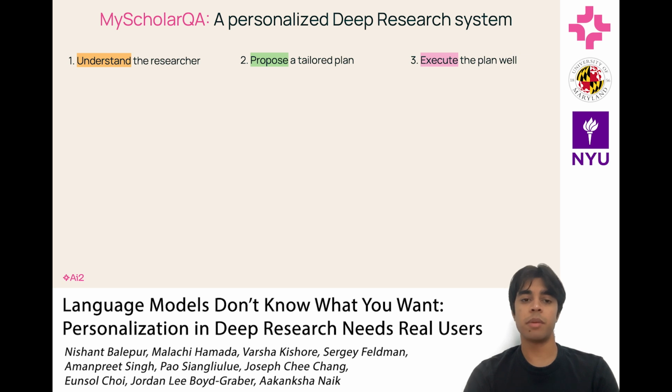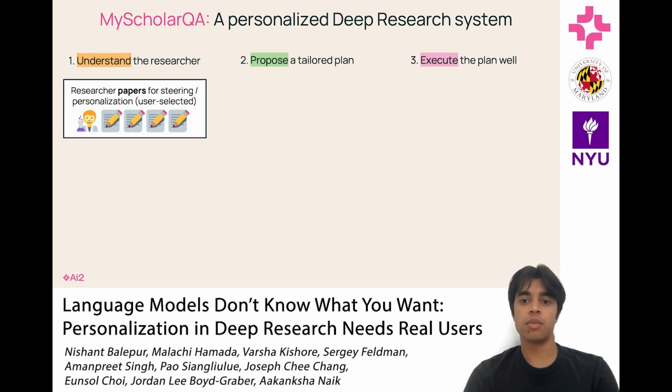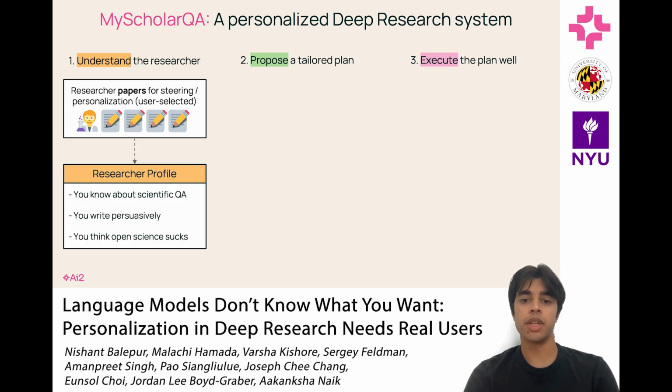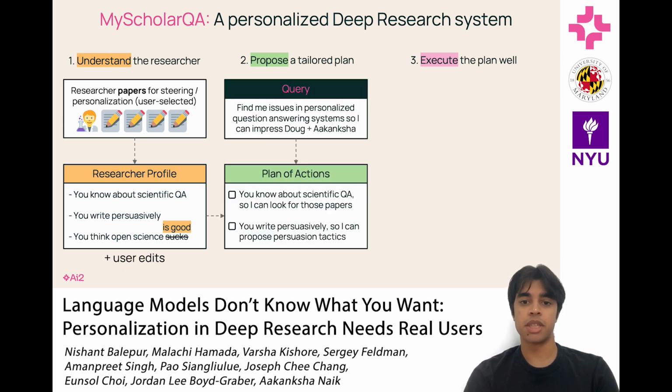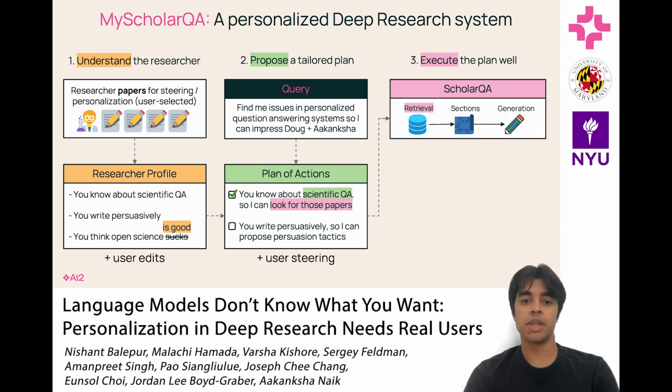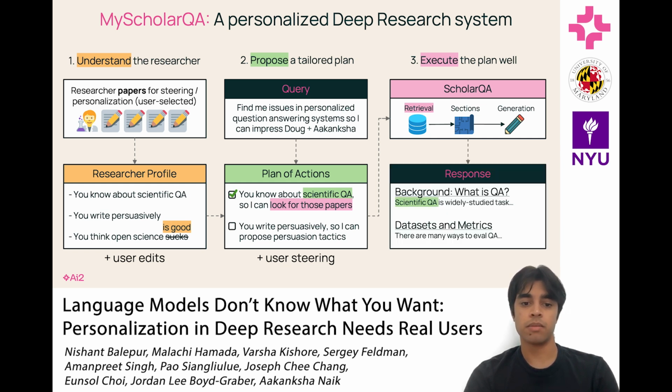First, users can upload information about themselves, in our case, research papers, from which our system would infer an editable profile with their knowledge and interests. Next, after the user asks a query, MyScholarQA proposes a plan of actions that the system could take based on their background to make the report more useful, which users can select from like a checklist. Finally, we feed this information into an adjusted ScholarQA deep research agent, which combines retrievers and LLMs to produce an accurate and comprehensive report tailored to the actions the user selects.